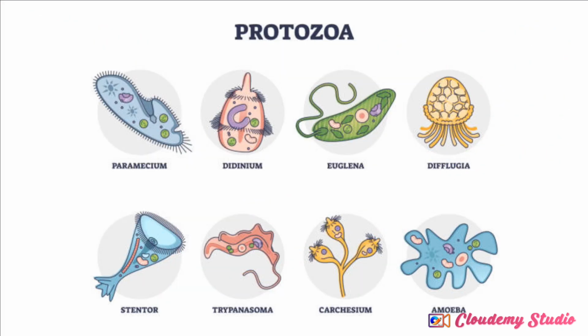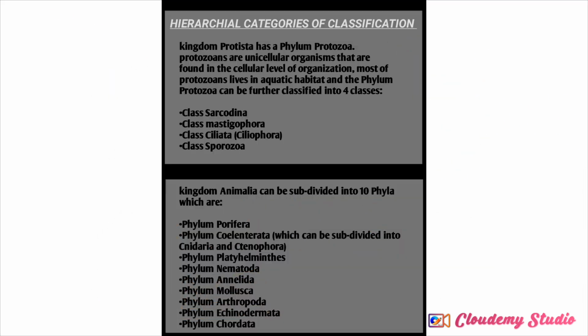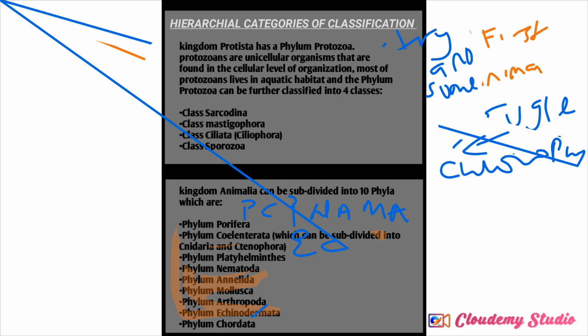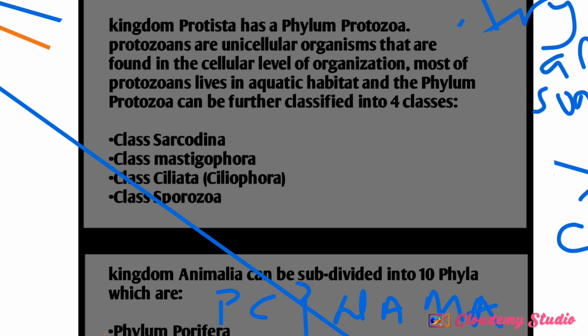Now, protozoan, look at this slide. This slide is just giving us an example of protozoan. Now let me go back to the previous thing that I gave. Now, what are the relationships that these have? They have agents of locomotion. How do they move? This one moves with pseudopod or pseudopodia.